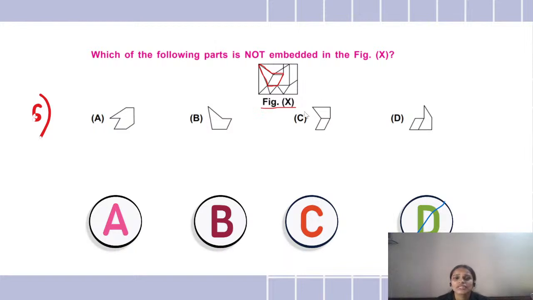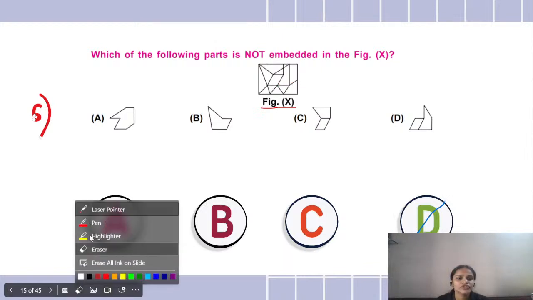I can also see, okay, let me erase this. I can also see the figure A over here, which goes like this. Figure A is over here. This is figure A. This is figure B. Now let me erase this so that we can find the rest of the figures.